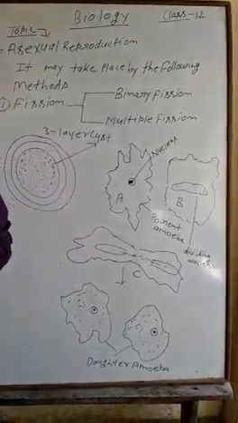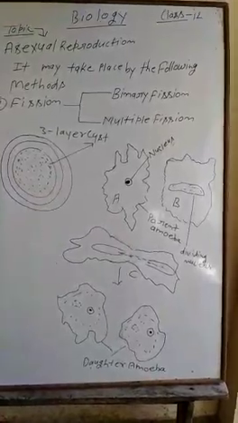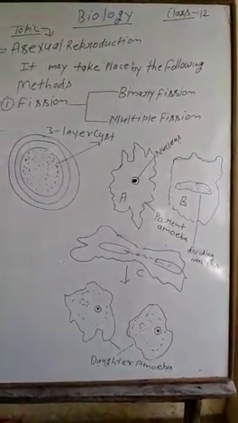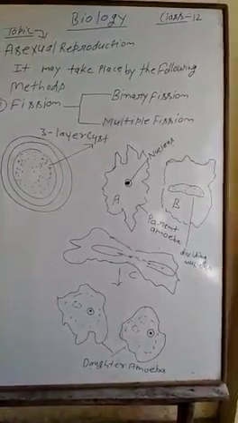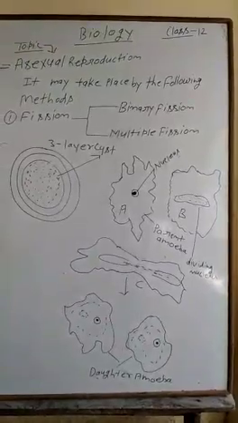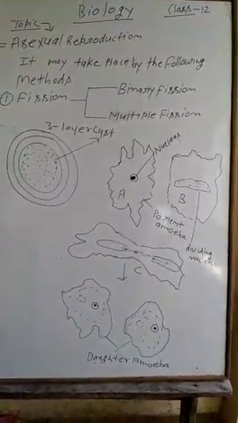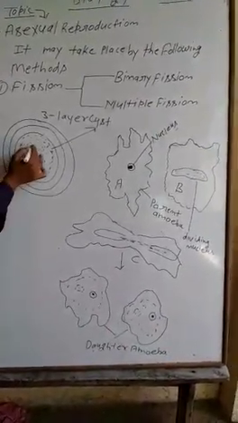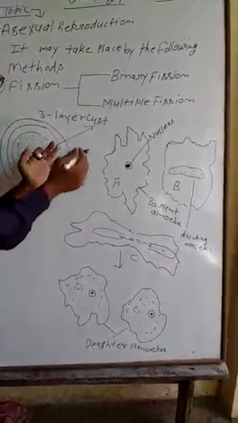Dear students, during unfavorable environmental conditions, amoeba reproduces by multiple fission. It creates a layered protective chitinous cyst around itself and becomes inactive. Then the nucleus divides repeatedly.